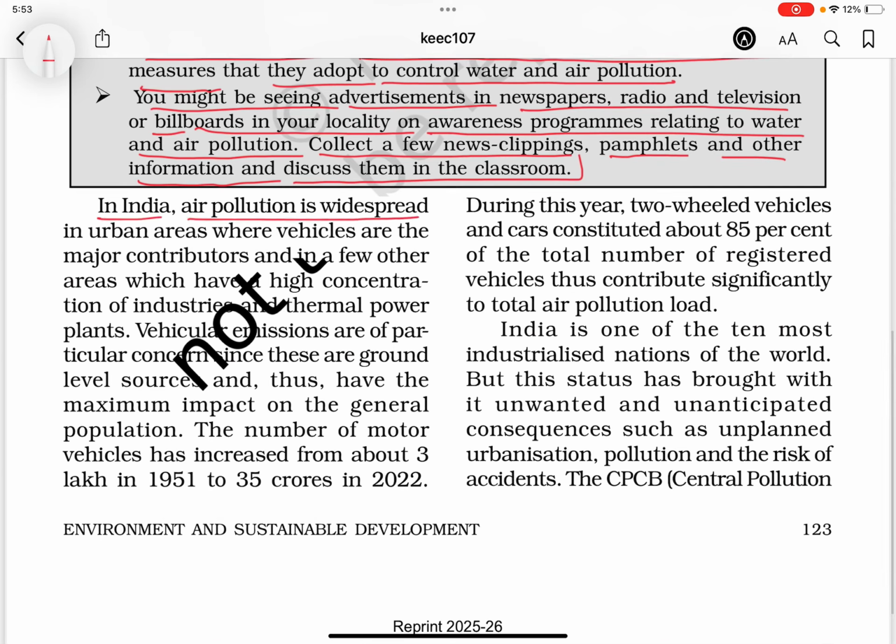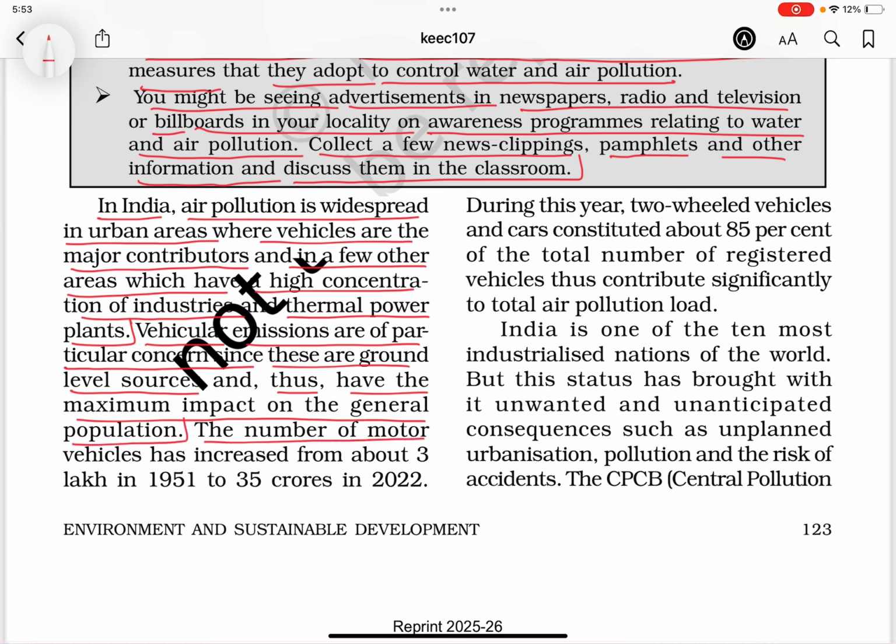In India, air pollution is widespread in urban areas where vehicles are the major contributors, and in a few other areas which have a high concentration of industries and thermal power plants. Vehicular emissions are of particular concern since these are ground level sources and thus have the maximum impact on the general population.